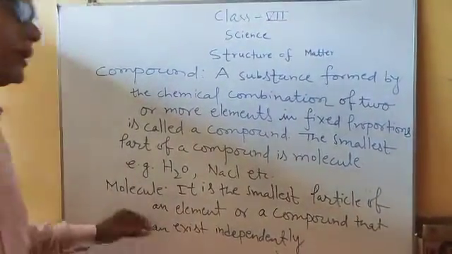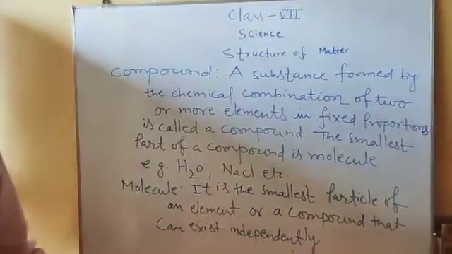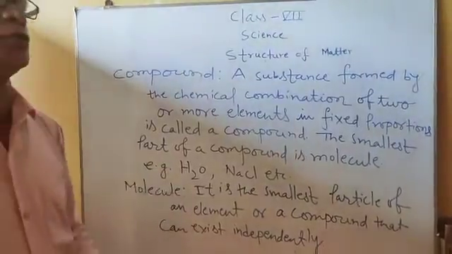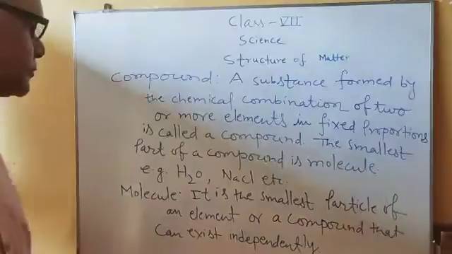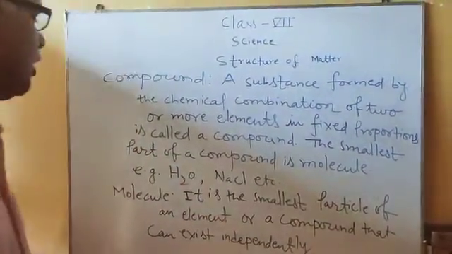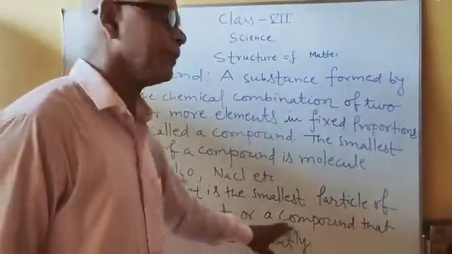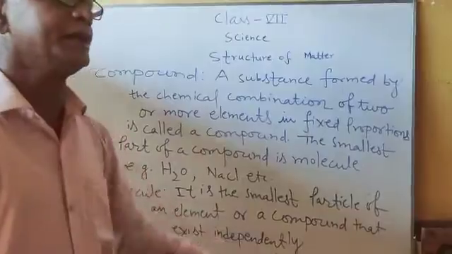Now, molecule. Because I told you the smallest part of a compound is molecule, you must know what a molecule is. Molecule is the smallest particle of an element or a compound that can exist independently.